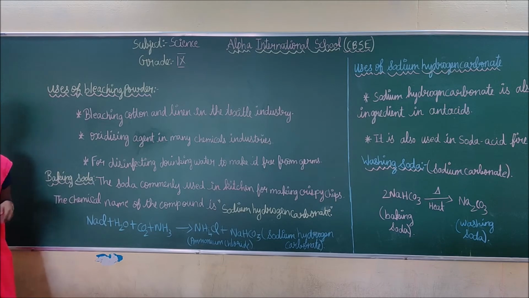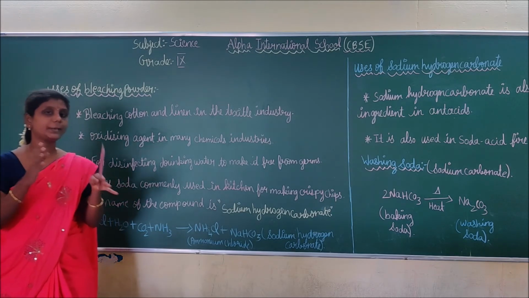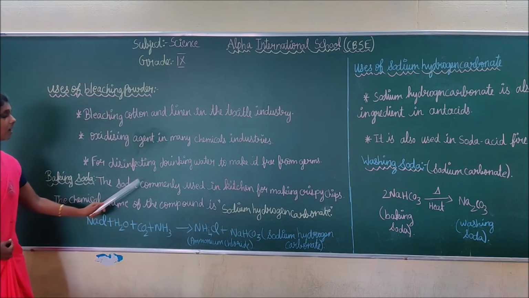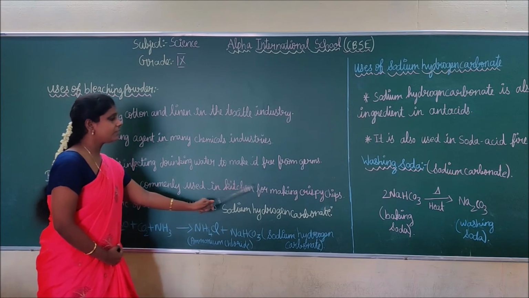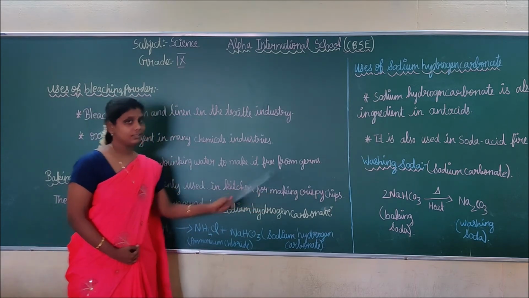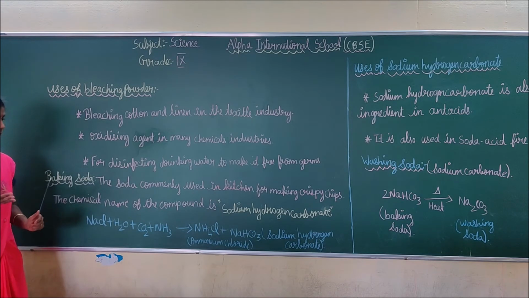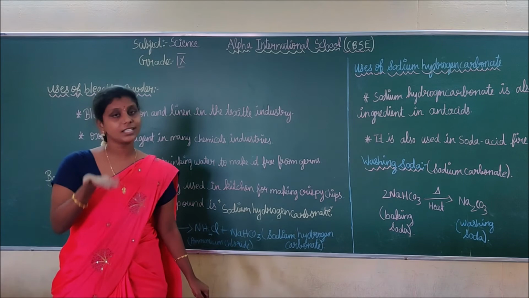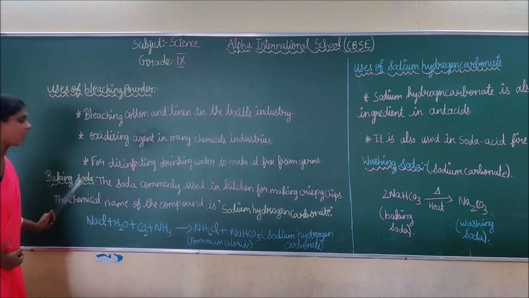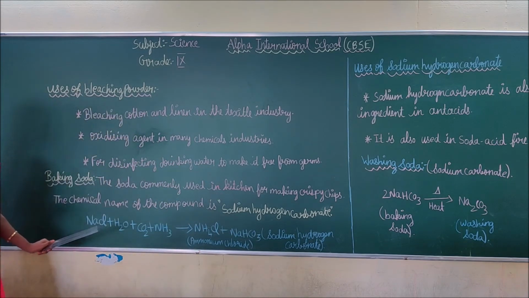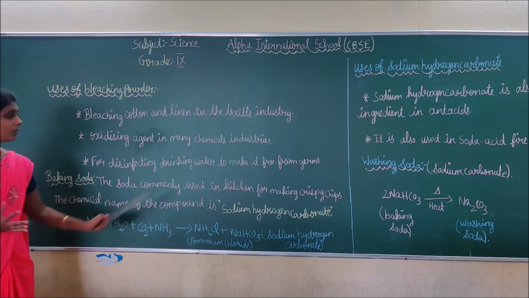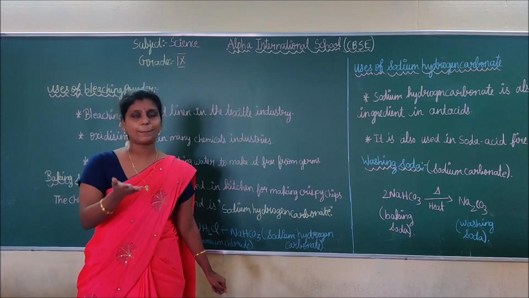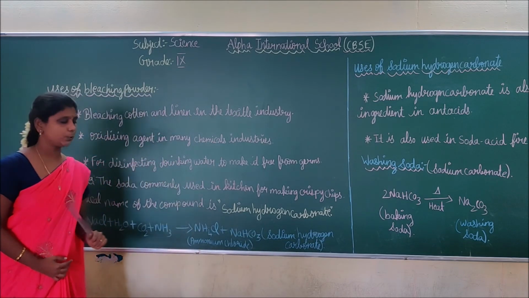Next, we are going to discuss what baking soda is and how baking soda is prepared. Baking soda is commonly used in the kitchen for making crispy chips or pakodas. You understand why baking soda is used? To make crispy chips or crispy pakodas. For that purpose, baking soda is used.